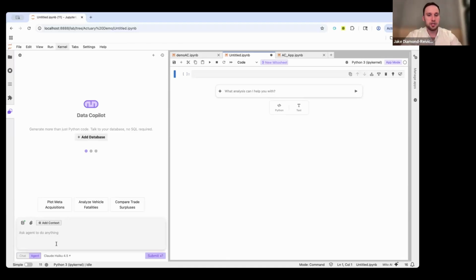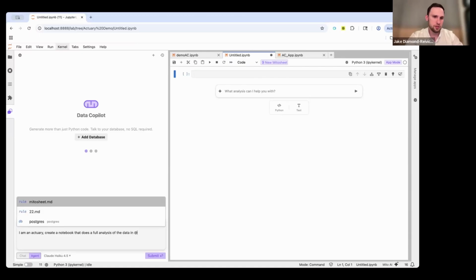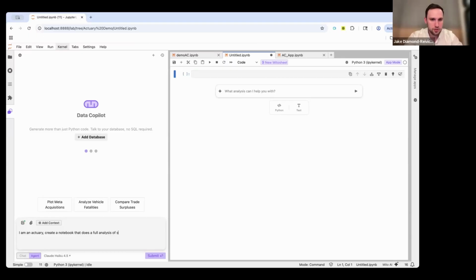So I'm going to tell the agent, I am an actuary, create a notebook that does a full analysis of some sample data you create.